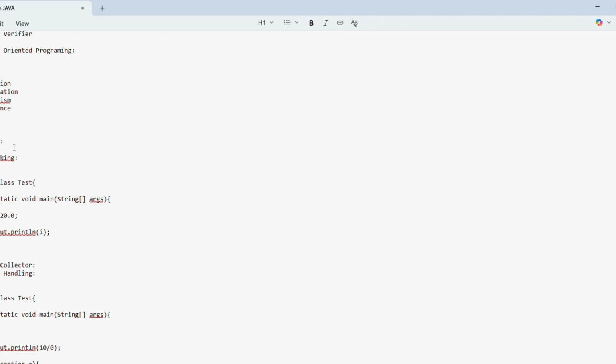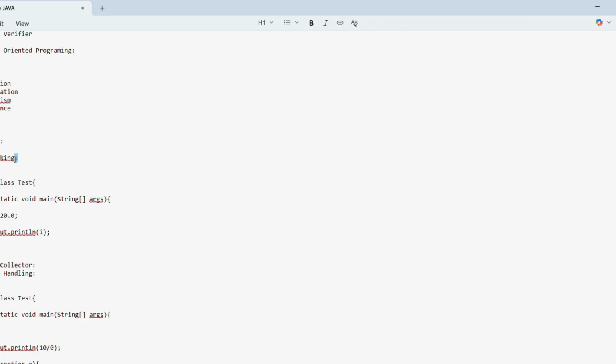The next feature is robust. First, what is the meaning of robust? The chance of failing is very rare. The meaning of robust is that the chance of failing is very rare; it is never going to fail. Java is robust because of several reasons.